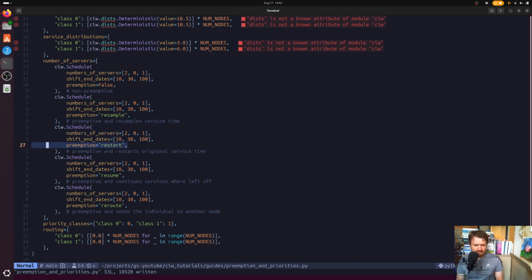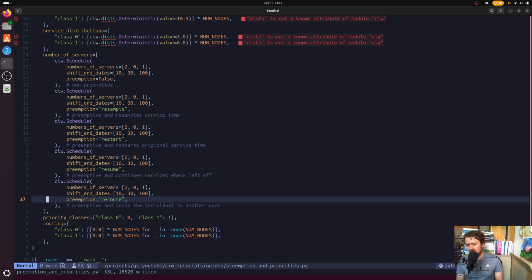The restart is where you take the original service time, so there's no randomness again. You pick the same one as before that was originally planned, but you start at the start. You begin again, which is different from resuming, where it is preemptive, yes, but it continues the service exactly where it left off. This should all sound very similar to the priority-based bumping of service interruptions due to customer priorities. Here, it's almost the same meaning, really.